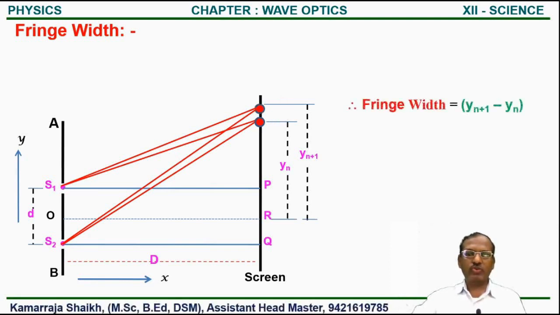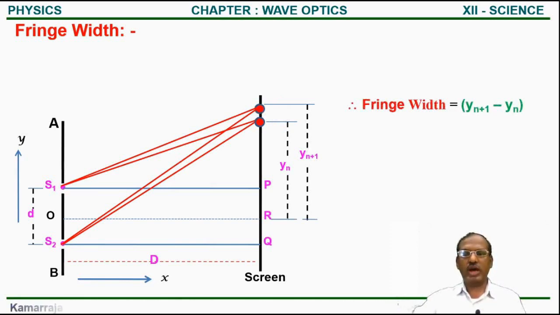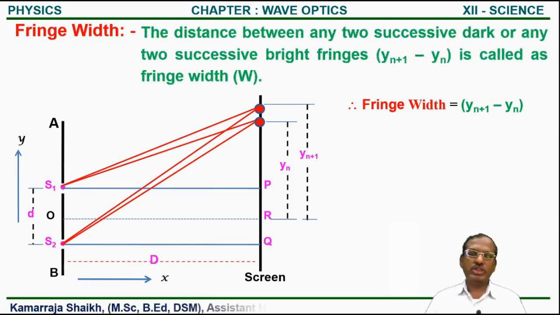So we write fringe width is equal to yn plus 1 minus yn. So the distance between any two successive dark or any two successive bright fringes is called fringe width.